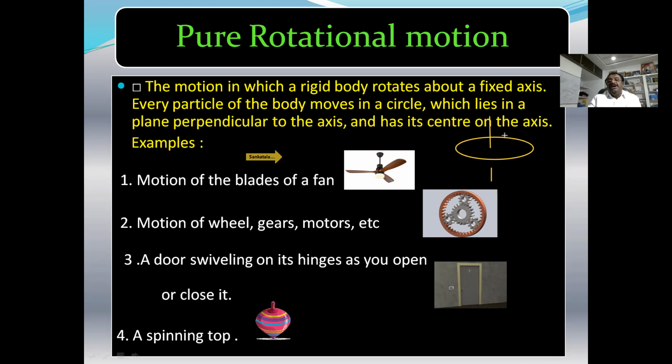The body is moving in a circular path, and the body is moving in a circular path about an axis. This is called the axis of rotation, where each and every particle of the rotating body has moved in a circle, in a circular path.